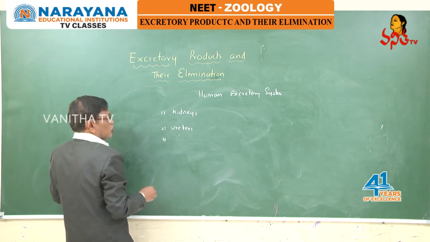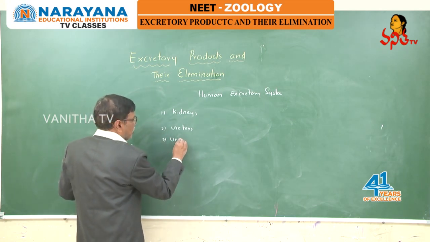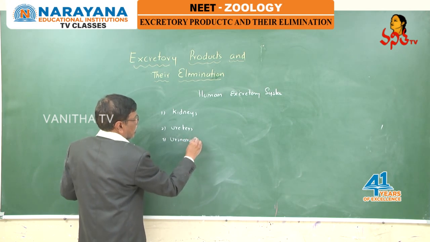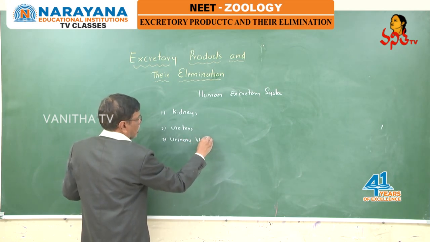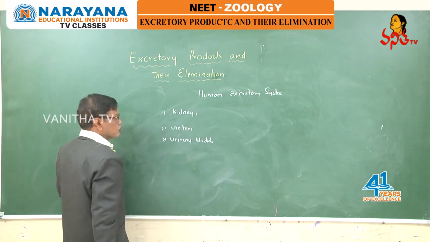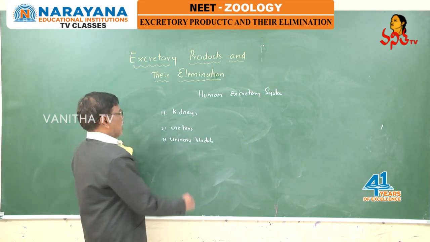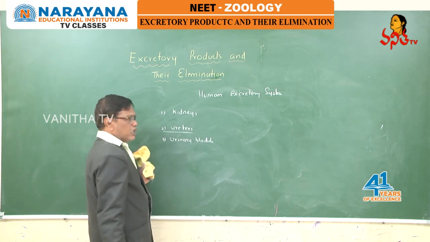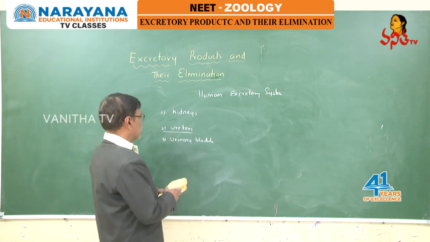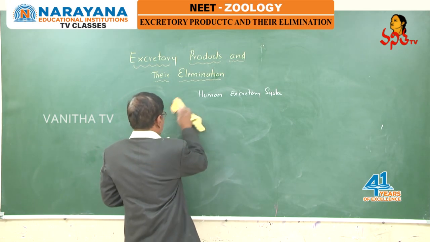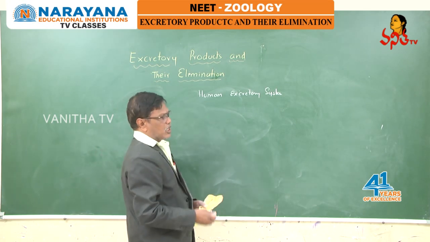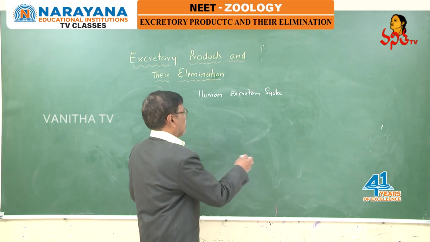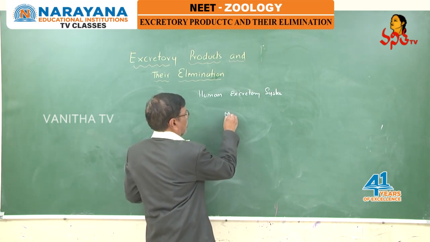Next, the urinary bladder, one urinary bladder. Ureters, we can call them urinogenital ducts, and the urethra. Then about the kidneys of vertebrates, the kidneys are mesodermal in origin.